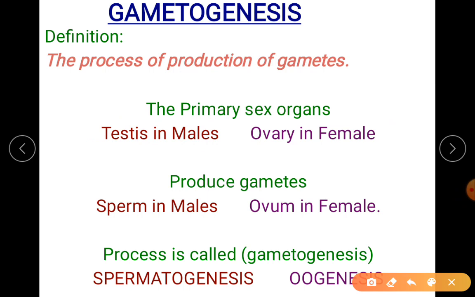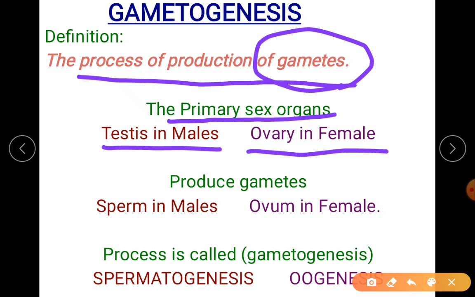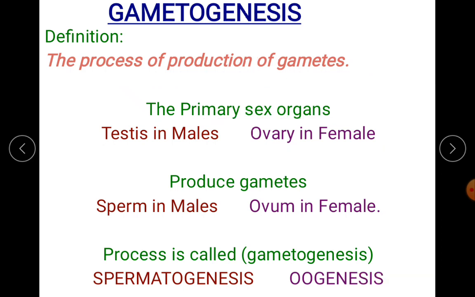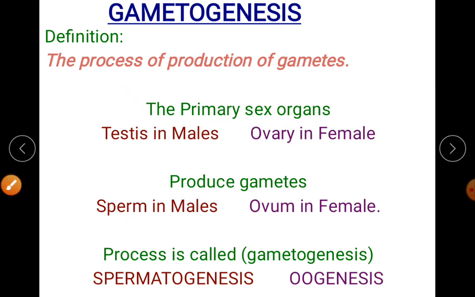As known before, you all know the definition. It is the process of production of gametes. In detail, we have to understand it is within the primary sex organ. So what is that primary sex organ? In case of males it is testis. In case of females it is ovary. And within these sex organs, gametes are produced. So what are those gametes termed as? Sperm in case of males, ovum in case of females.